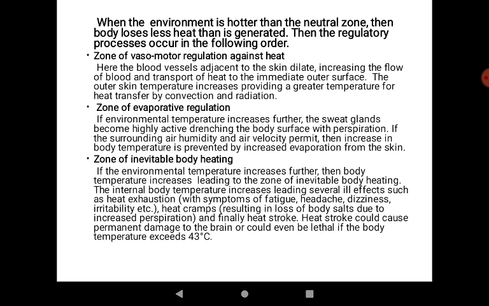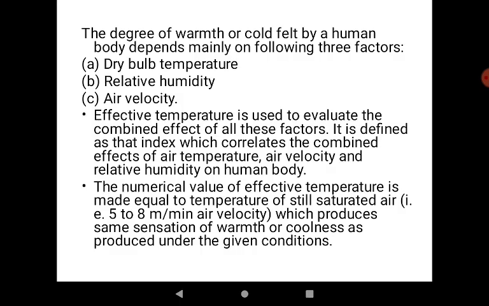Heat stroke could cause permanent damage to the brain or could even be lethal if the body temperature exceeds 43 degrees Celsius. So we see that it is of high concern that our body temperature be maintained.